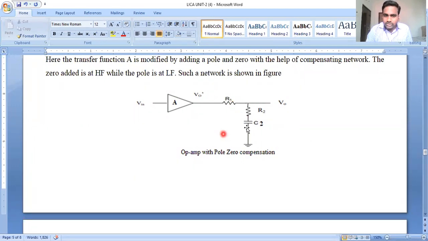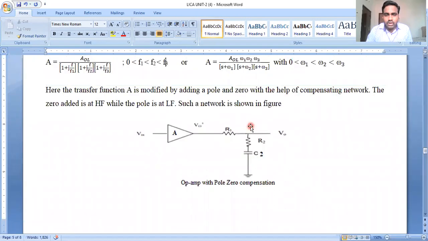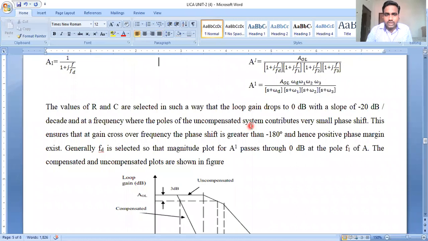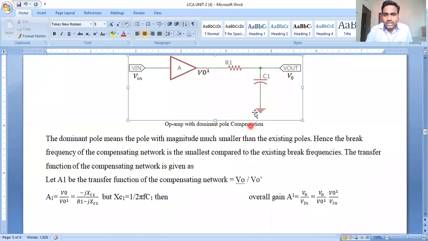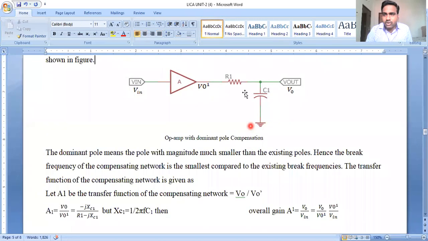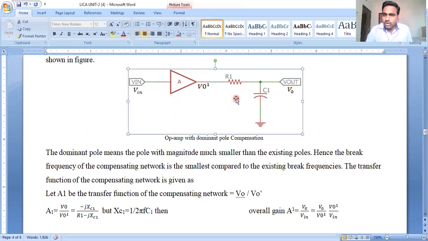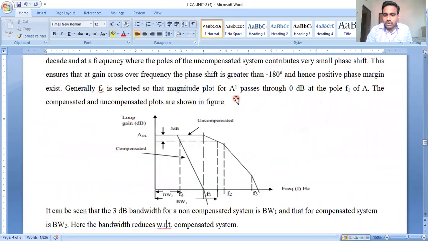Both in pole zero compensation and in dominant pole compensation, we connected the RC pole pair near the output terminal, in an external manner.